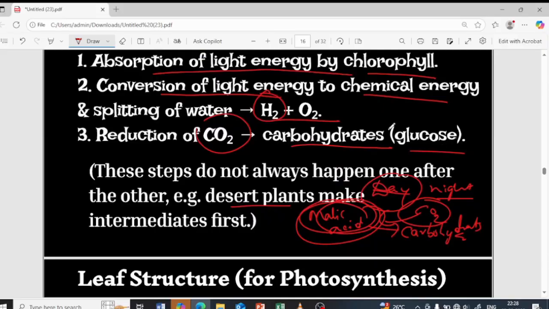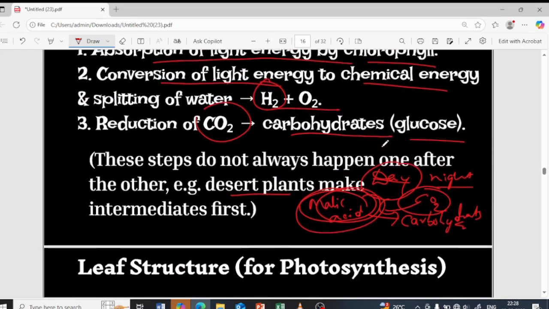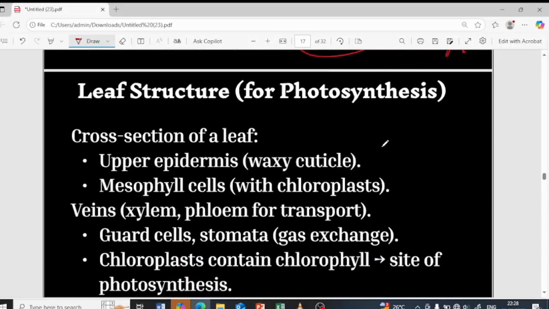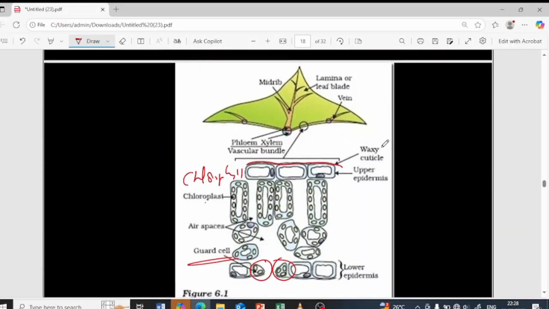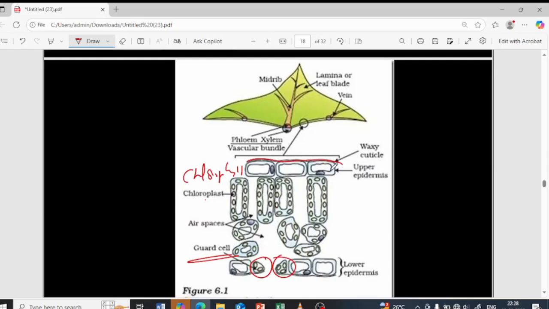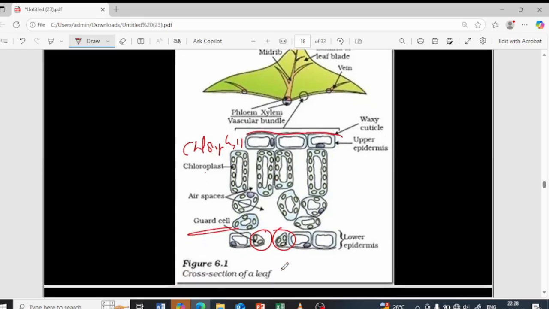So in the other plants, everything will be taking place at a time, but in the case of the desert plants, it is taking place half and half. Then we learnt about the leaf structure. There is waxy cuticle present over here, the upper epidermis present, the mesophyll cells is present, in between there is air spaces, so there is chloroplast cells present. At the below there is a lower epidermis and the stomata will be present.